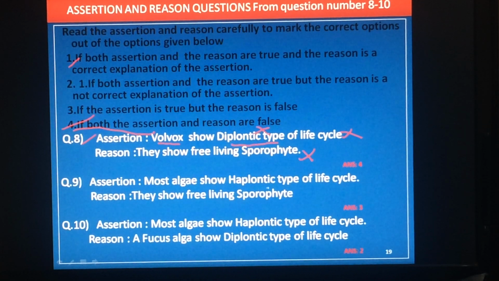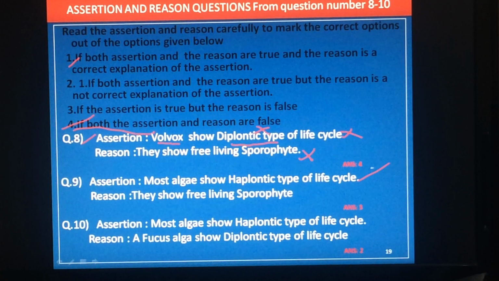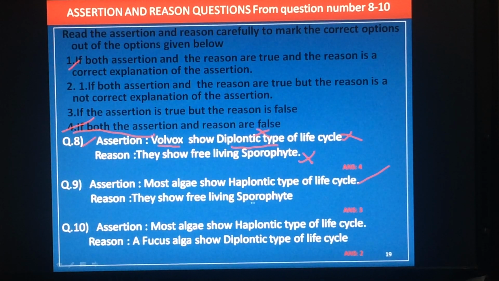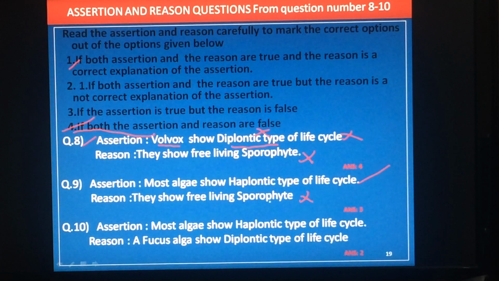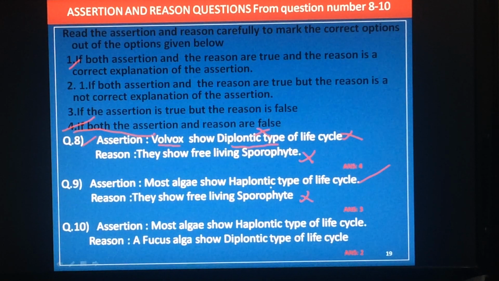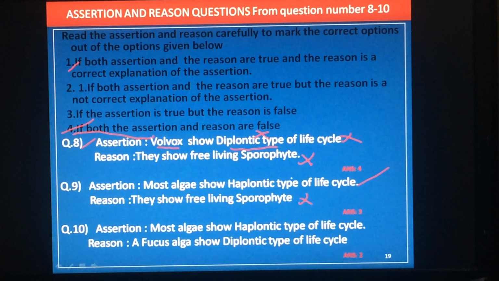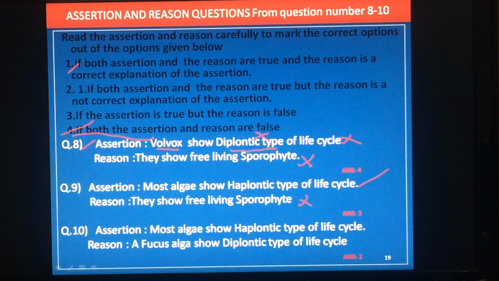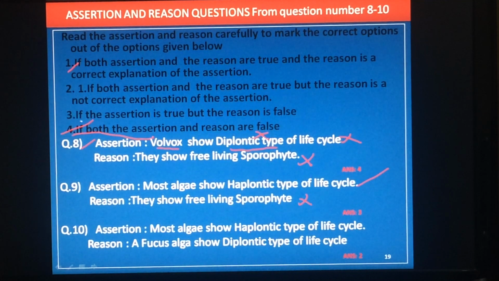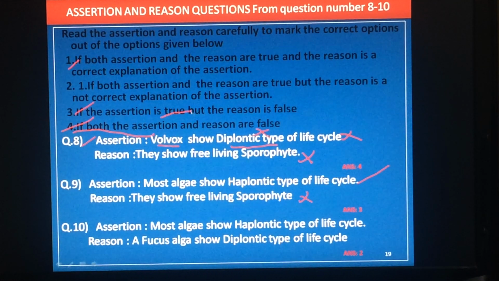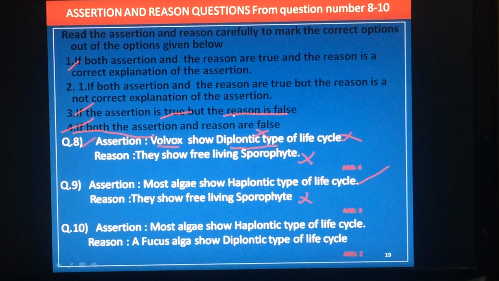Ninth one, assertion: most algae show haplontic life cycle. Yes, it is right. Reason: they show free living sporophyte. This is wrong. Sporophyte will not be there in algae. Gametophyte is dominant. Gametophyte is free living, not sporophyte. So which is the answer for ninth one? Third one. Assertion is true, but reason is false.